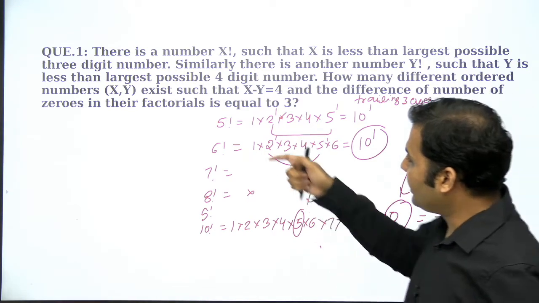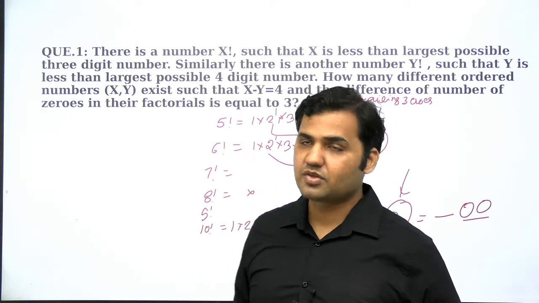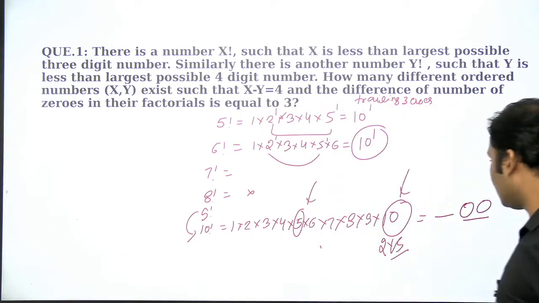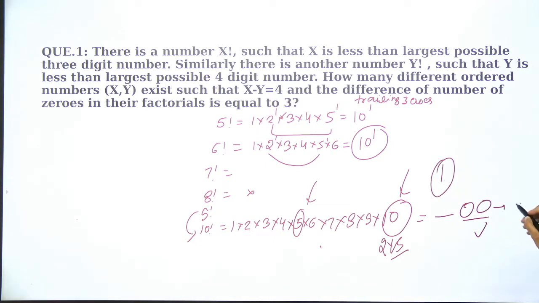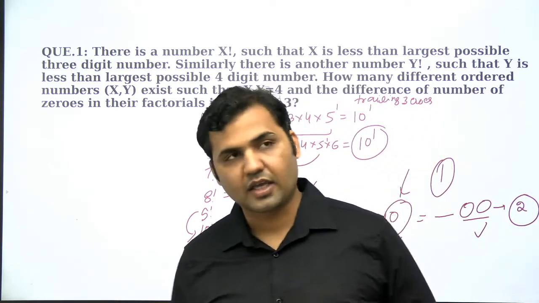So you see that 5 factorial से 9 factorial में कोई भी increase नहीं हुआ number of zeros के अंदर. But the moment you shift from 9 factorial to 10 factorial, the increase in the number of zeros is 1. तो यहाँ पे zero 1 थी, लेकिन अभी 10 factorial से जो number of zeros शुरू हो जाएंगी वो 2 शुरू हो जाएंगी. Okay.